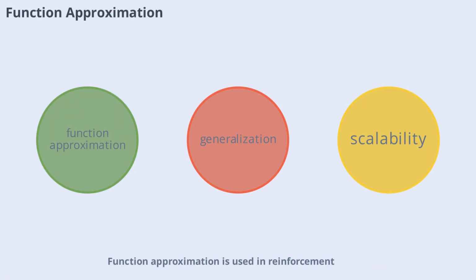Function approximation is used in reinforcement learning to generalize from limited data. Instead of storing values for every possible state, agents use mathematical functions or neural networks to estimate values.